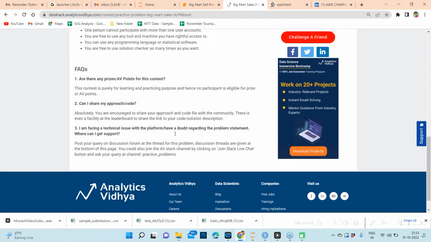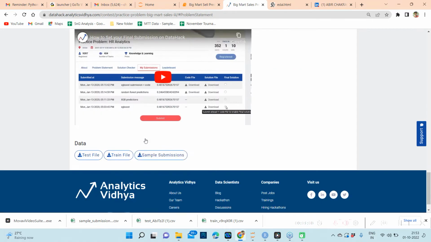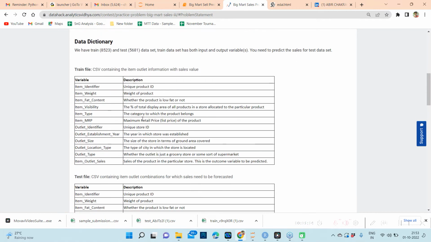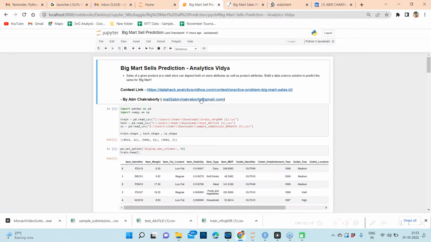You can download the data from this problem statement after you register in the hackathon. Once you scroll down the page, you can see the option to download the data. Also the data dictionary is available, which I will explain in the video too. As the hackathon is still running and will continue to run, this will be available all the time.